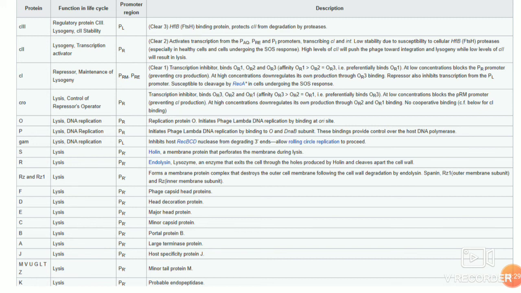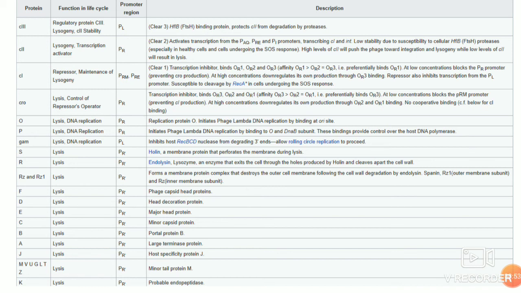It activates transcription from Panti and promoter PRE and promoter PI, which transcribe the CI and the INT proteins.